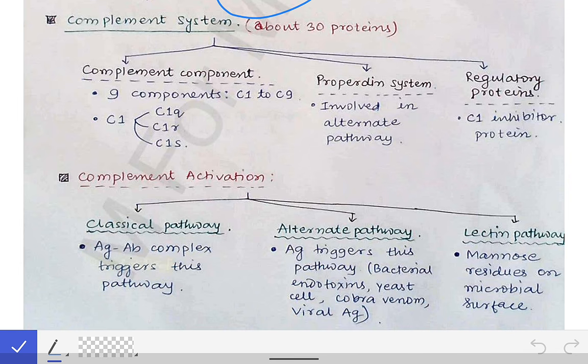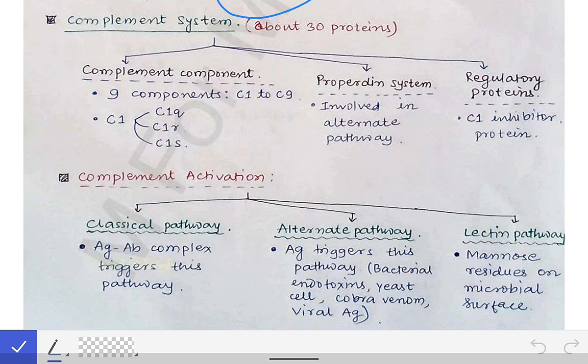The complement components contain all the complement proteins which are numbered from C1 to C9. So there are a total of 9 specific complement proteins, numbered from C1 to C9, which take part in the complement activation, or the complement immune response.